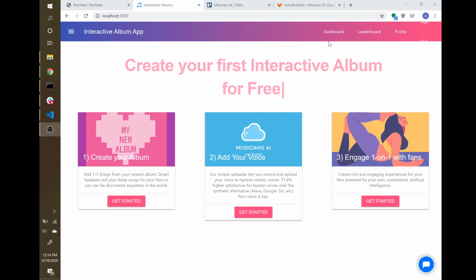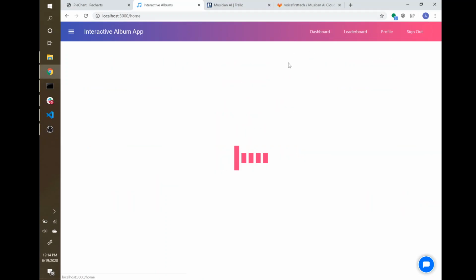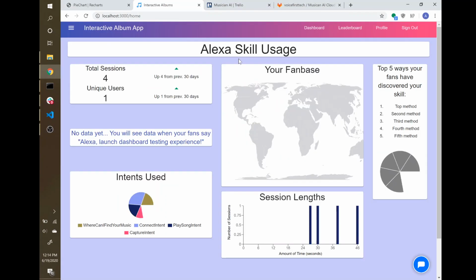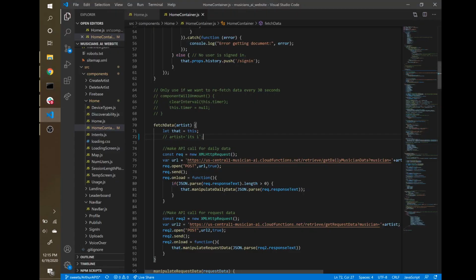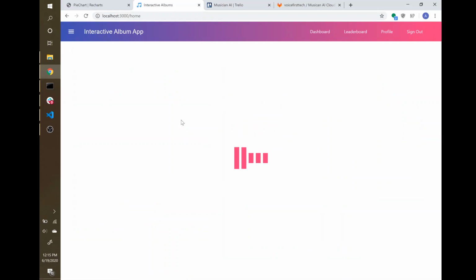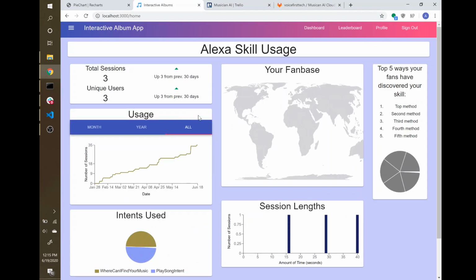First version of the presentable dashboard is ready. This is what it looks like. This is the dashboard testing account, so it only has a little bit of data. Let's go to a musician. So this is its eyes dashboard.